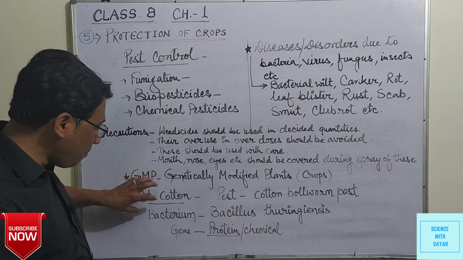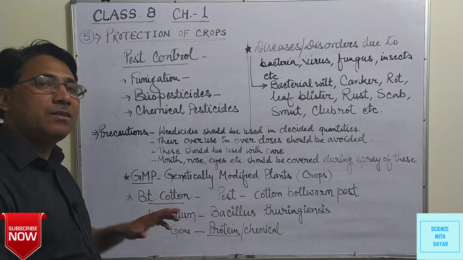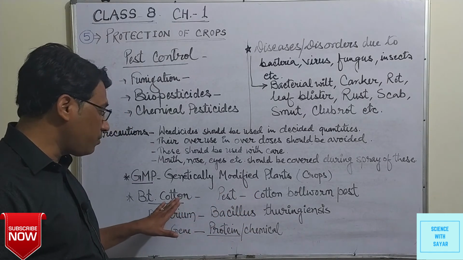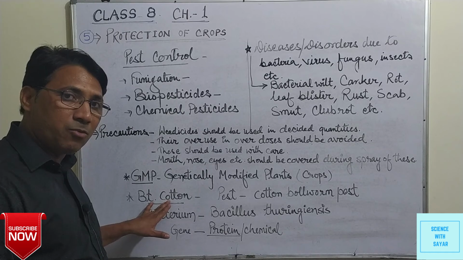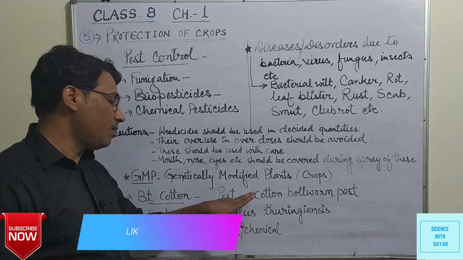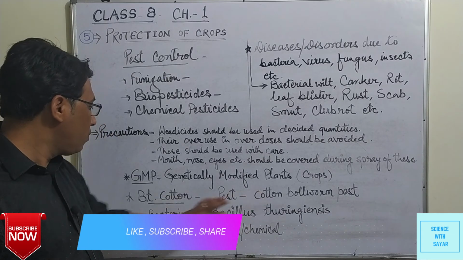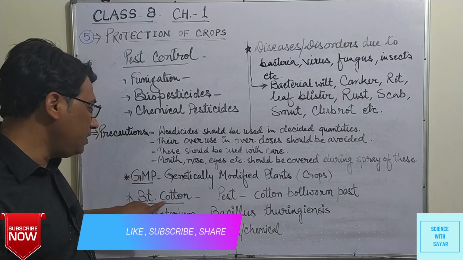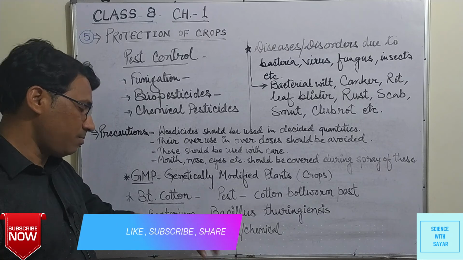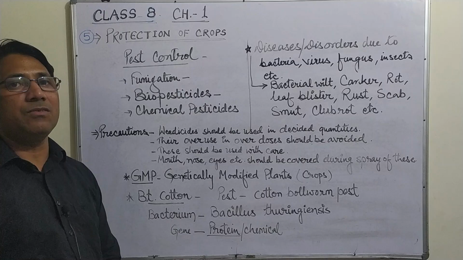So this type of modified crop or cotton is resistant to this pest, and the plants of this modified cotton seed can resist this pest. So this is known as BT cotton, because the gene taken from this bacterium produces a protein or chemical that makes BT cotton resistant to the pest.